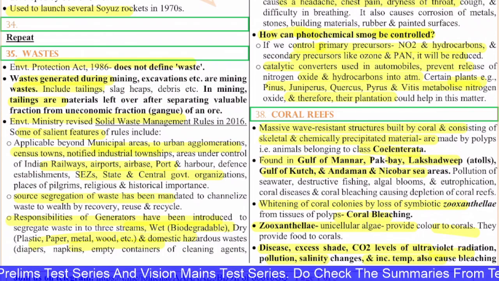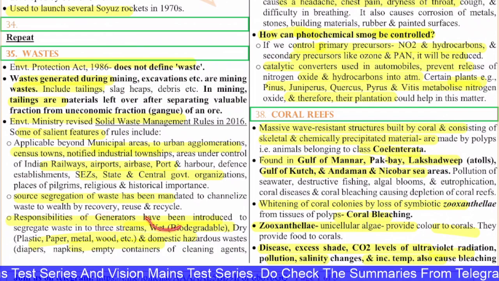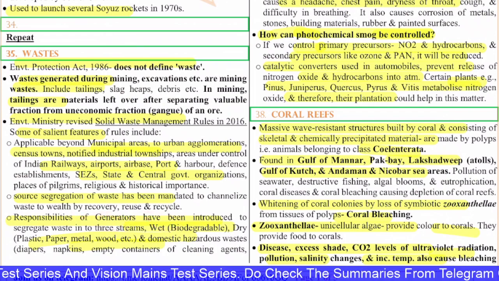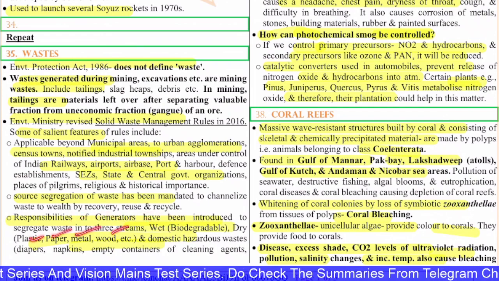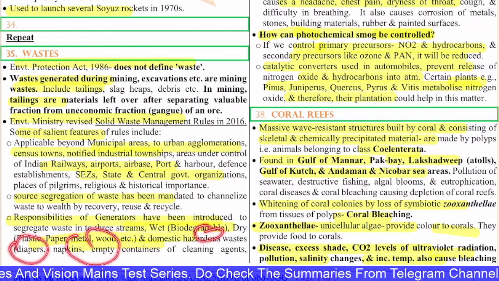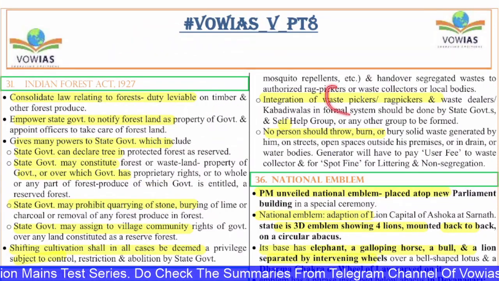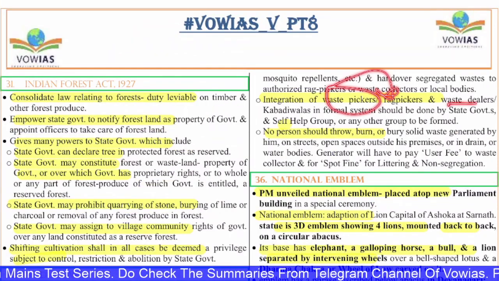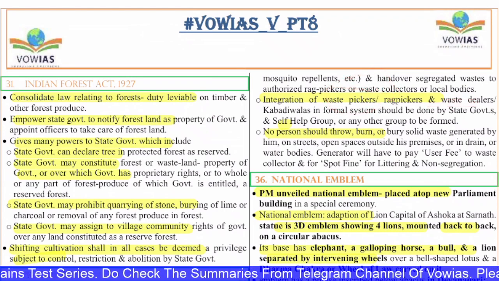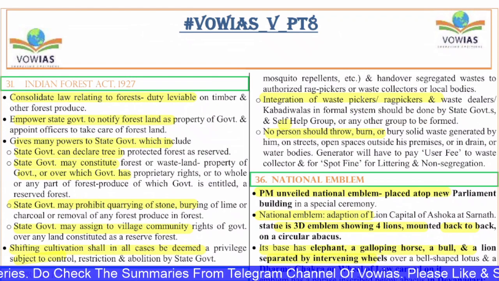Responsibilities of generators have been introduced to segregate waste into 3 streams: wet or biodegradable, dry like plastic, paper, metal, wood, etc., and domestic hazardous waste like diapers, napkins, empty containers of cleaning agents. The integration of waste pickers or rag pickers and waste dealers or kabadiwalas into the formal system should be done by state governments and SHGs and other groups to be formed.